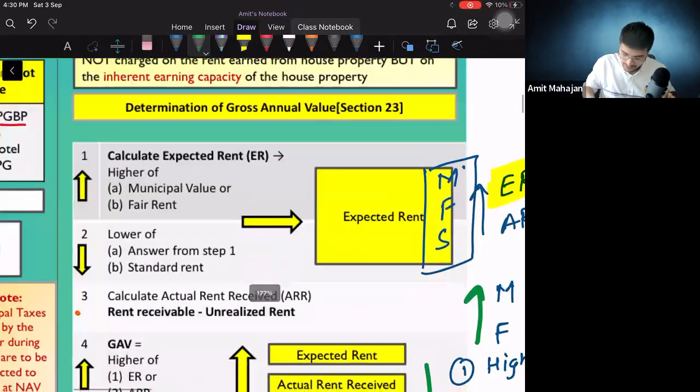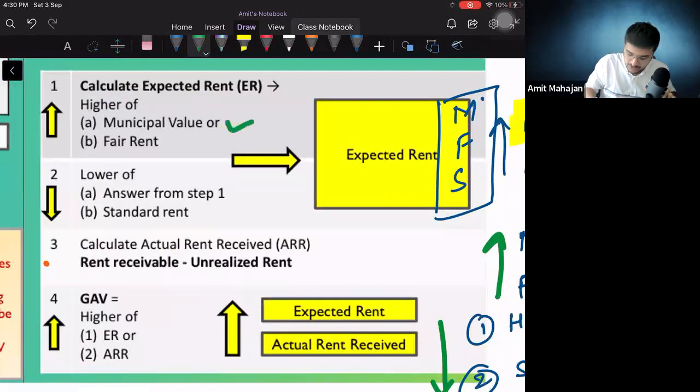See, calculate expected rent: the higher of municipal value and fair rent. I will get one figure. After that, take the lower of the answer from step 1 and standard rent, whichever is lower. I will get what? Expected rent. After getting that expected rent, I will reduce.